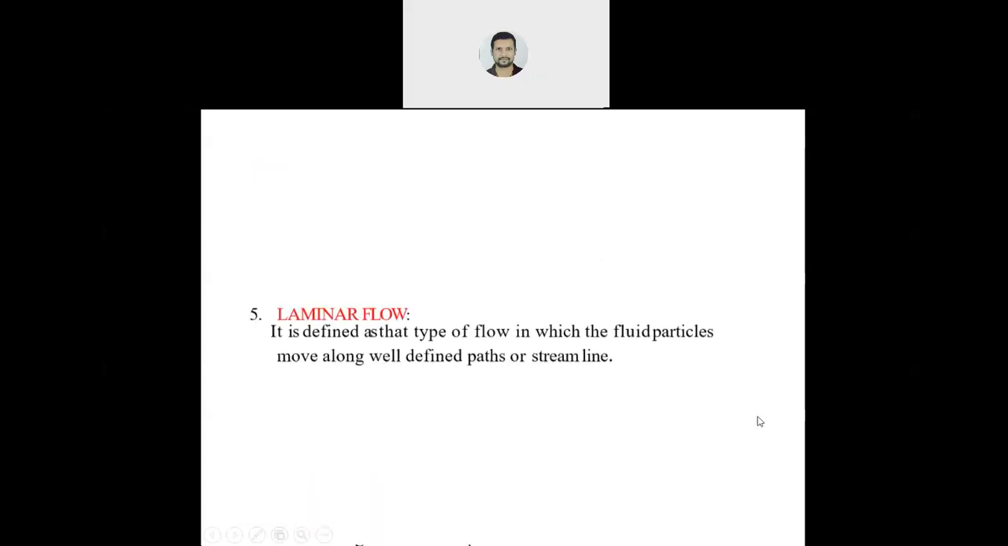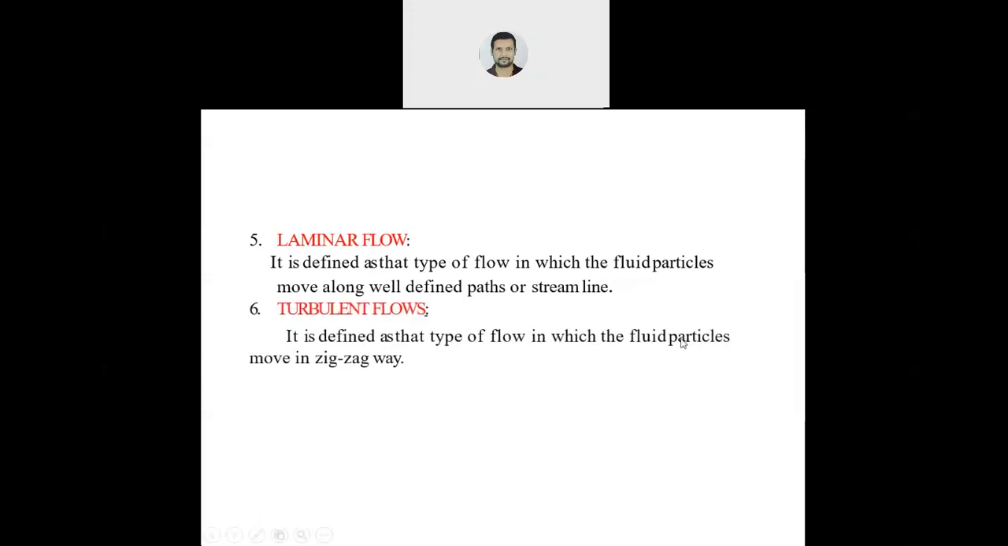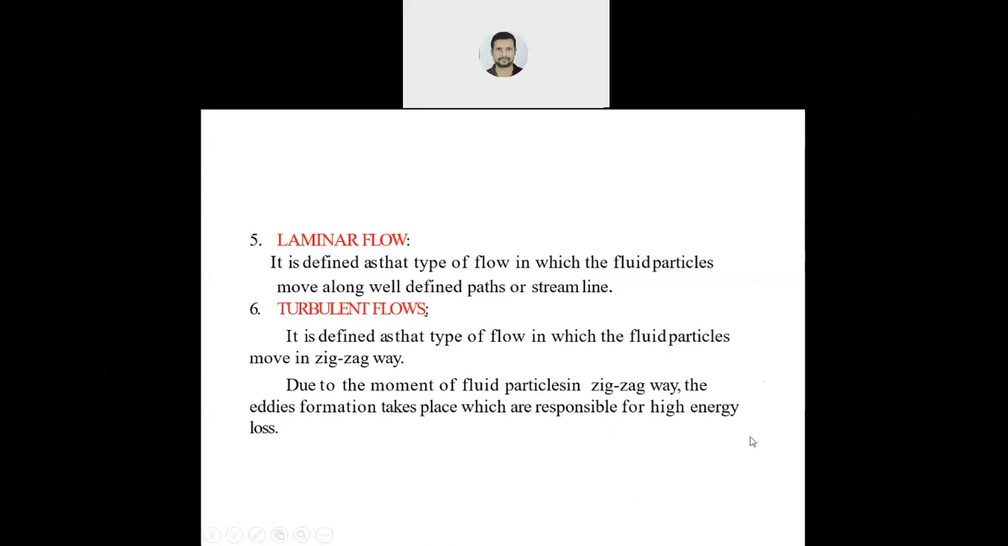Okay. Next, laminar flow. What is laminar flow? During the flow, when the fluid particles move along a defined path, means streamline, and are not moving in zigzag motion, it is moving in a well-defined path in streamline, then it is laminar flow. And when the fluid particles are moving in zigzag motion or any random motion, intersecting each other, then it is turbulent flow. Okay.